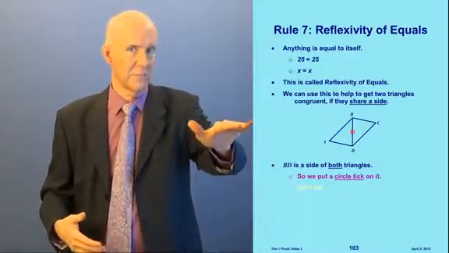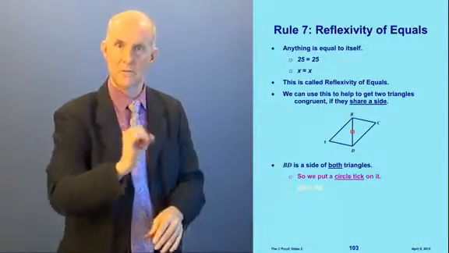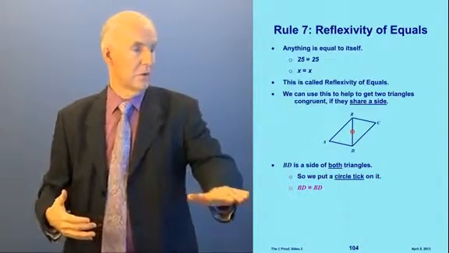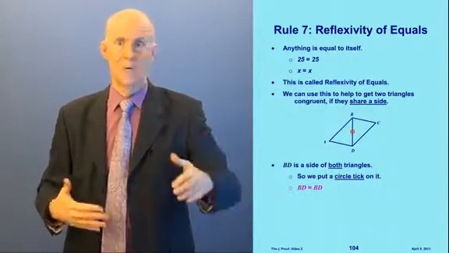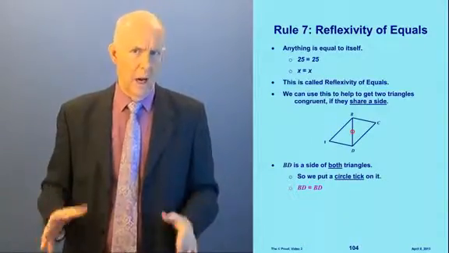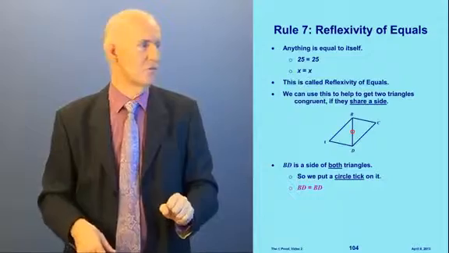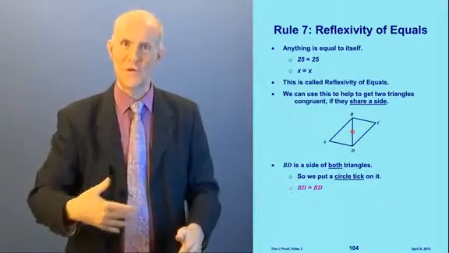See the circle tick we just put on there? That says, I am in both triangles. And what do we put in our proof from that? We're going to say, okay, well, that means BD is equal to BD. Well, BD equals BD anyway, always, but it's of significance here because it's shared between the two triangles. We'll use this when we get to a proof.